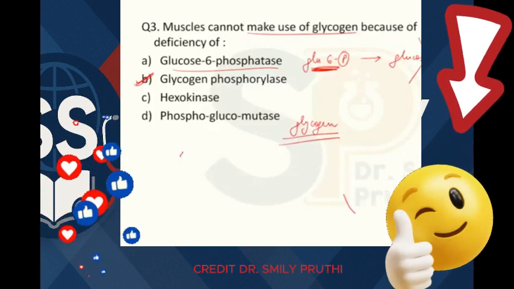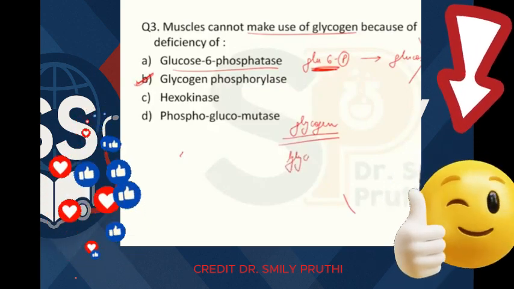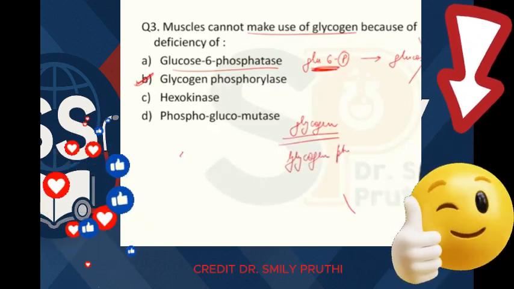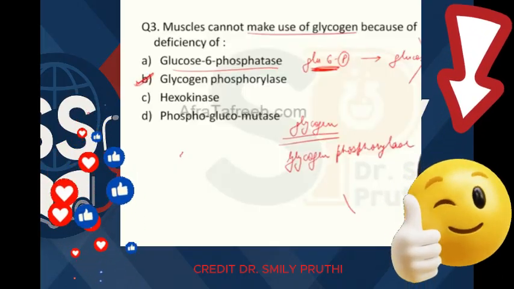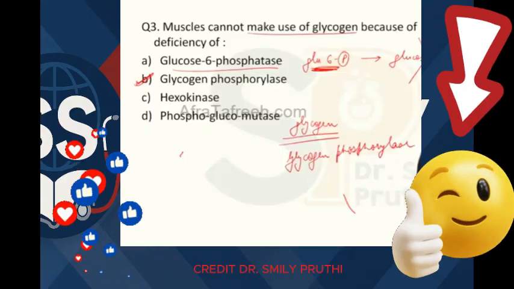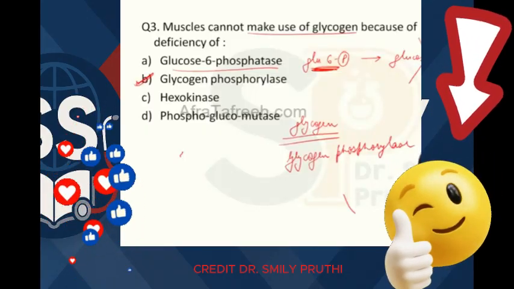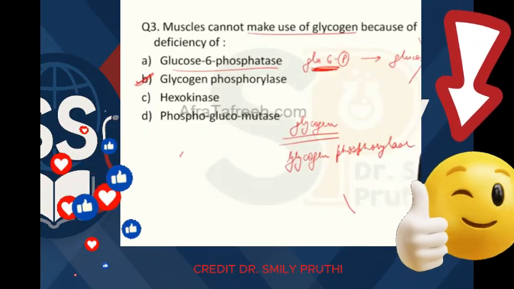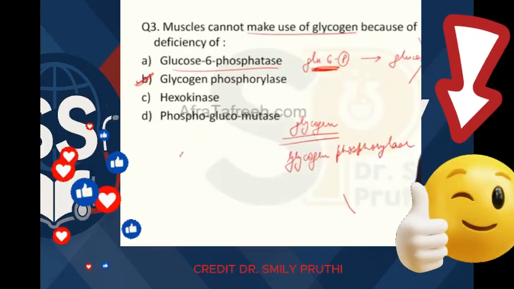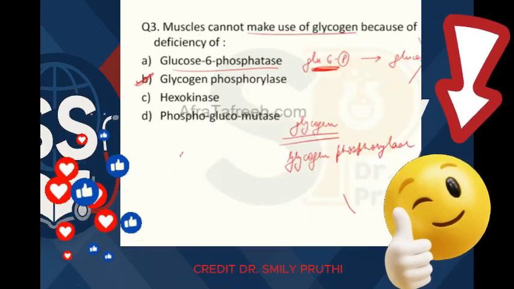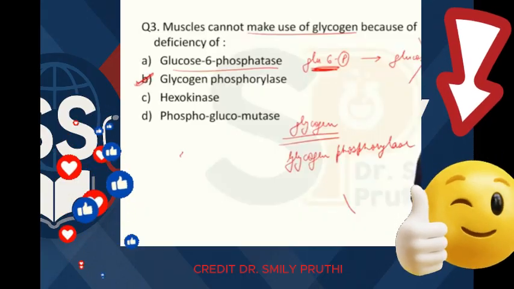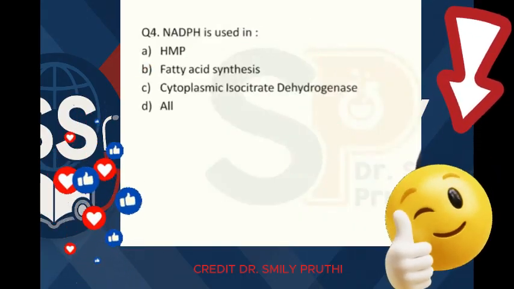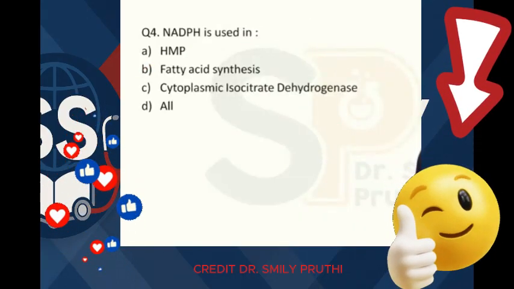The first enzyme to break down glycogen is this enzyme only, glycogen phosphorylase, which is also the rate limiting enzyme of glycogenolysis, right? So if this enzyme is not there, then muscles cannot use their glycogen, right? So the answer is glycogen phosphorylase, not glucose 6-phosphatase. For this question, be careful in reading the question, right? Next question, question number 4.